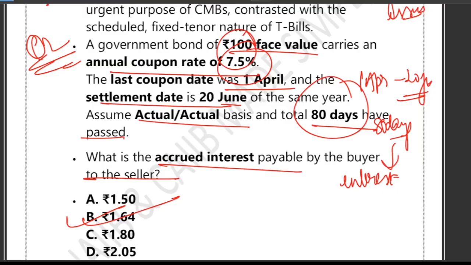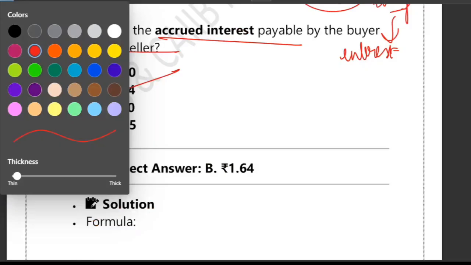Actually, this bond is just of 100 rupees. That's why this accrued interest is so small. Actually, the bonds which are issued in lakhs and crores, the amount will be higher, right? So option B is the perfect answer. That is the accrued interest payable by the buyer to the seller. So you can think of the formula like this. Let me write down the formula once more, because the main thing is the formula: F into C into D upon 360.